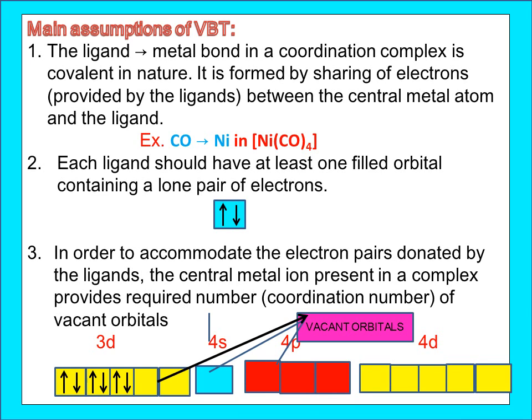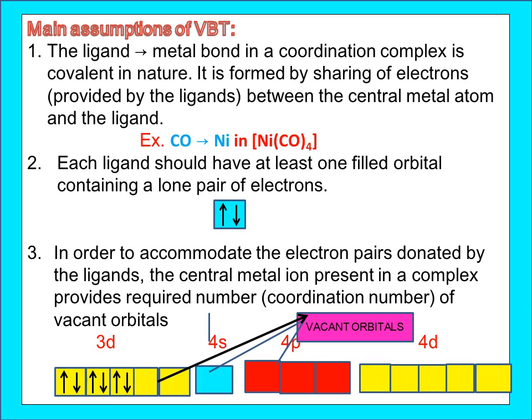What are the main assumptions of valence bond theory? As I told you, the bonding between the ligand and the central metal atom is purely covalent. That is, it is formed due to sharing of electrons. The sharing comes only from the ligand. The ligand gives its electron to the central metal atom. Here you can see in nickel tetracarbonyl, carbonyl donates a pair of electrons. That is, it shares its electron to nickel and forms its bond. That is the first point.